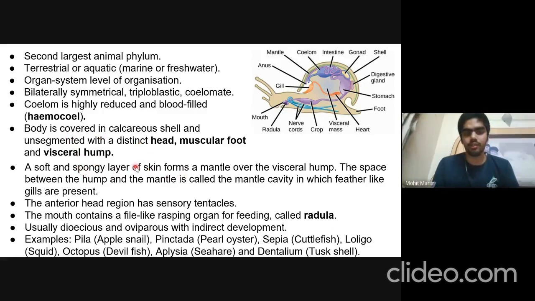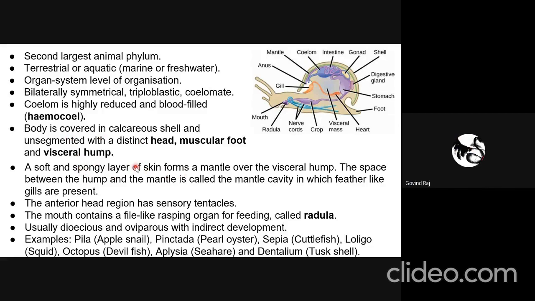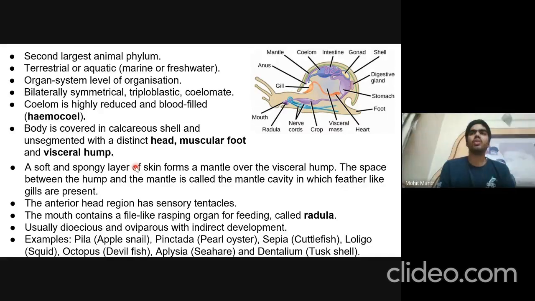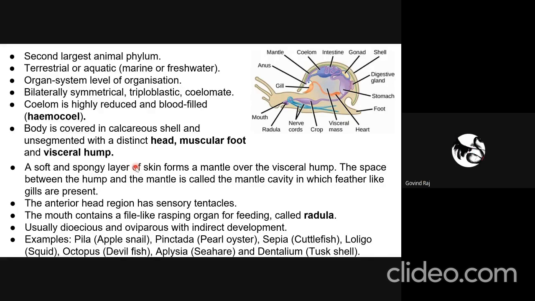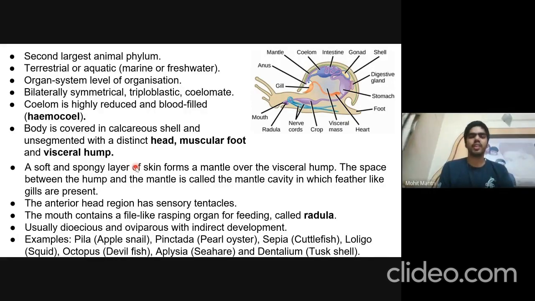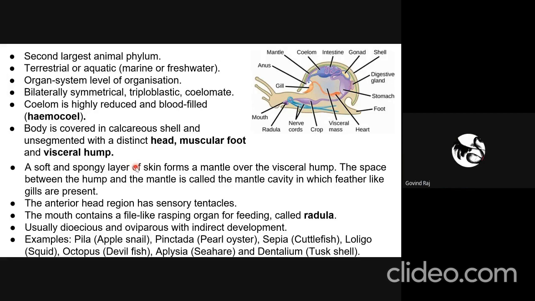Okay, so you told that the coelom is highly reduced. Can you explain why it is reduced? Is it some adaptation to something? I don't know if that's the case. I haven't read about it, but this is a feature mostly seen in mollusks. I don't know why the coelom is reduced. It might be because of evolutionary adaptation, but I cannot say more than that. I don't know really. Okay.